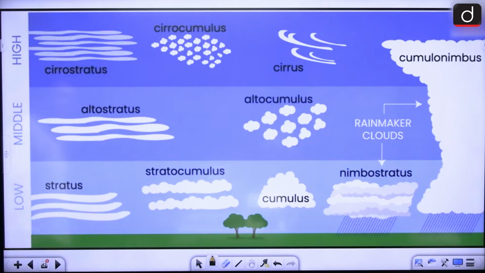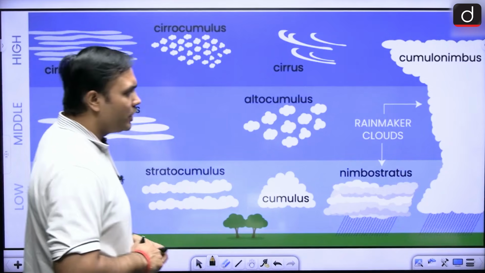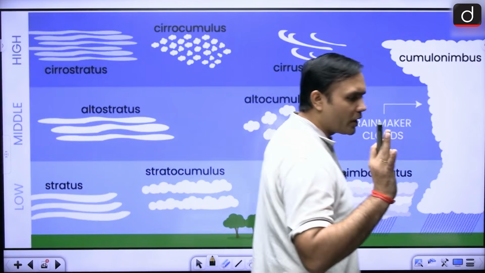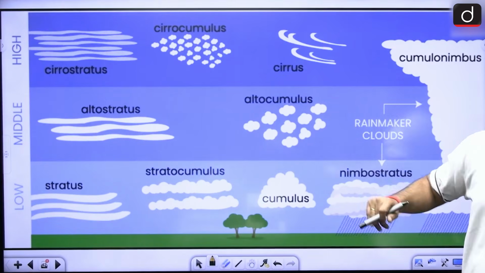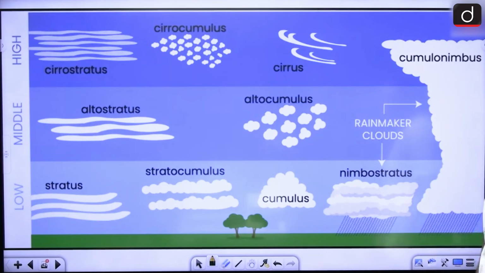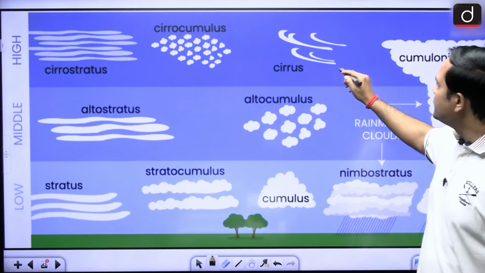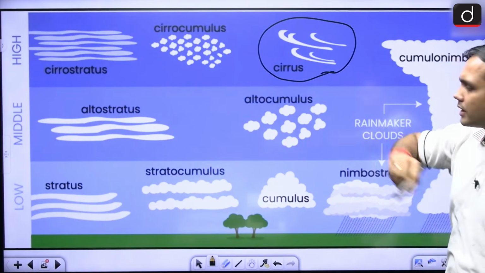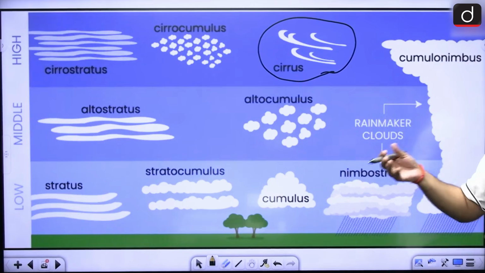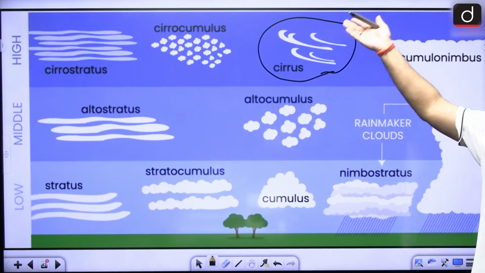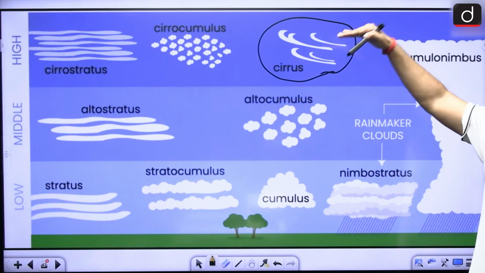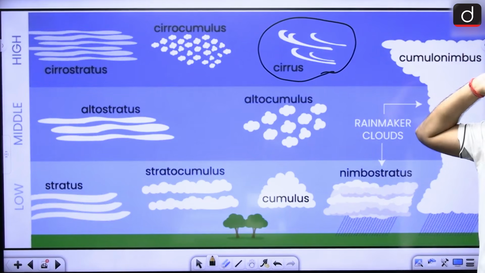Now let's move towards the different types of clouds. We are only focusing on the major 4 types, right? So in this regard, we'll first look at the cirrus clouds, right? Where would you see cirrus clouds? So this is the cirrus clouds, right? In this regard, what is it? It is formed at high altitudes. So it is a high altitude cloud. How high? 8,000 to 12,000 meters high, right?